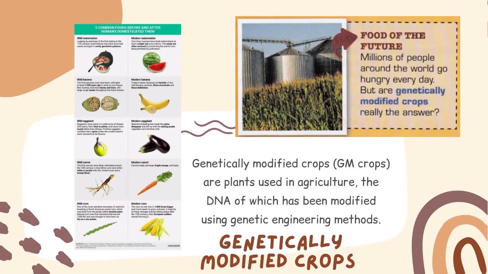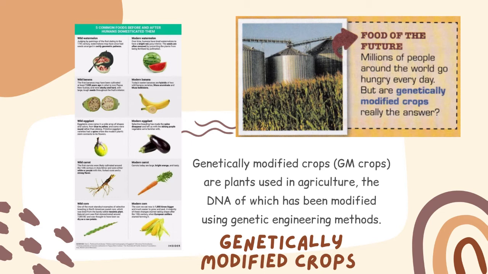Food of the future. Millions of people around the world go hungry every day, but are genetically modified crops really the answer? Okay, this is genetically modified crops. Genetically modified crops, GM crops, are plants used in agriculture, the DNA of which has been modified using genetic engineering method.